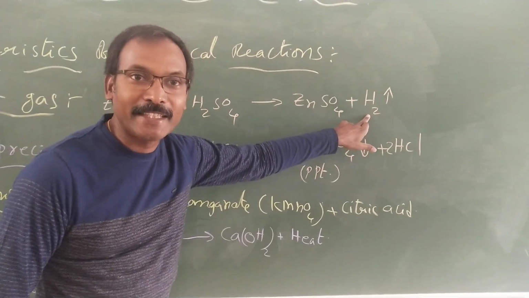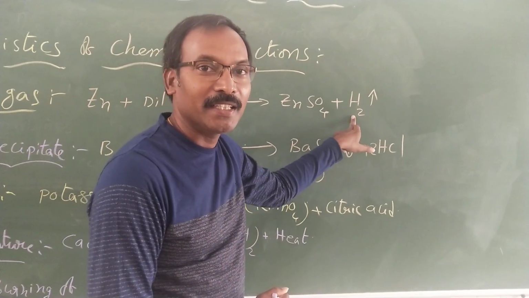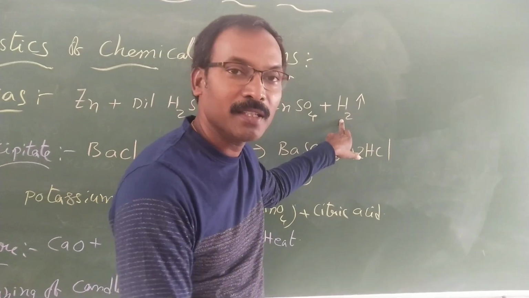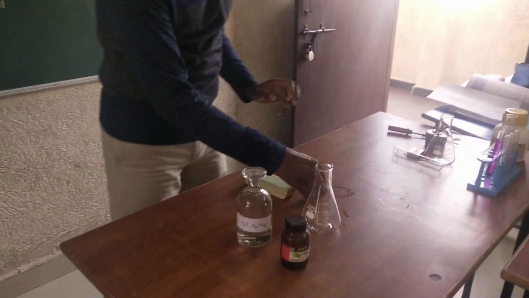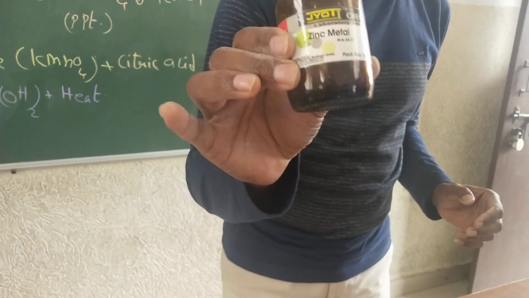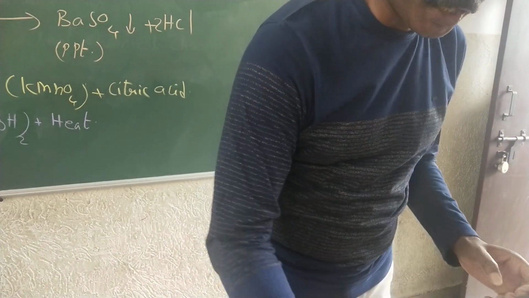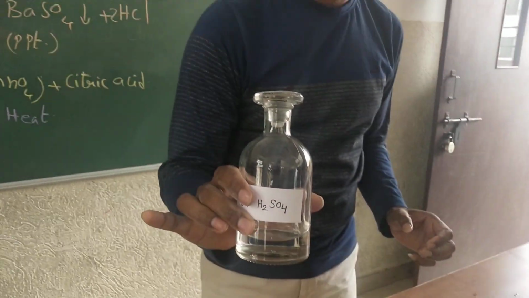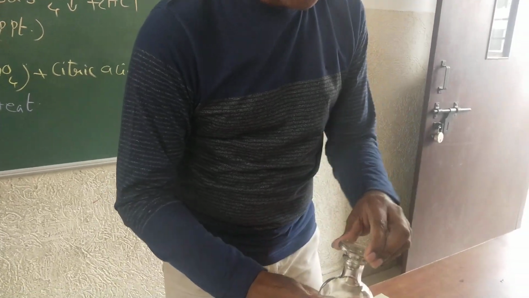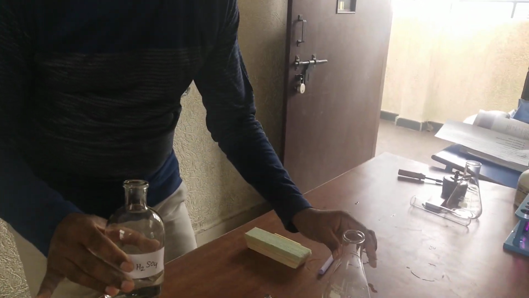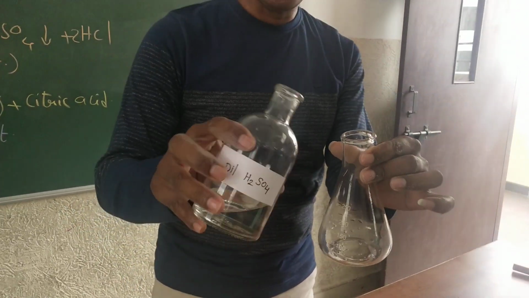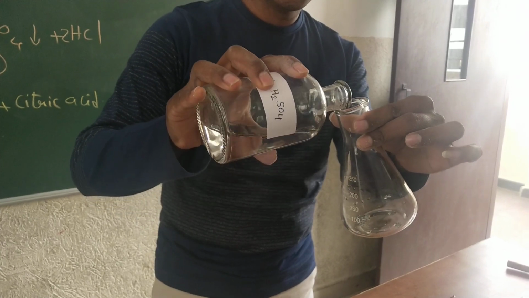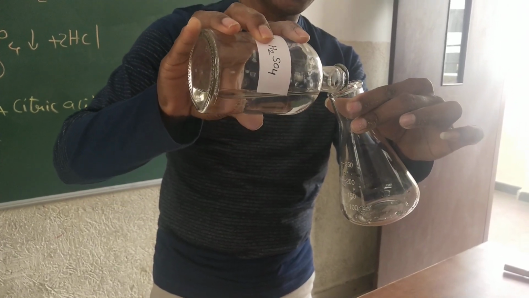Now let us see how we are going to observe the reaction happening through a small activity. This is zinc granules, and this is the dilute sulfuric acid. Okay children, now I am adding the zinc granules to the sulfuric acid. I already took some zinc granules into this conical flask and I am adding sulfuric acid to it. Now you can see the bubbling.